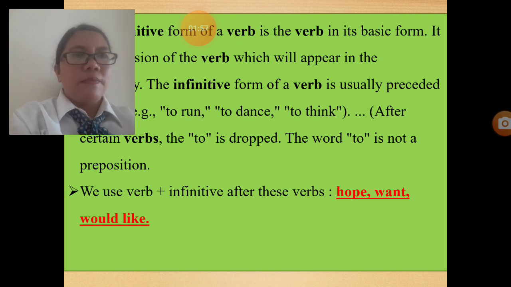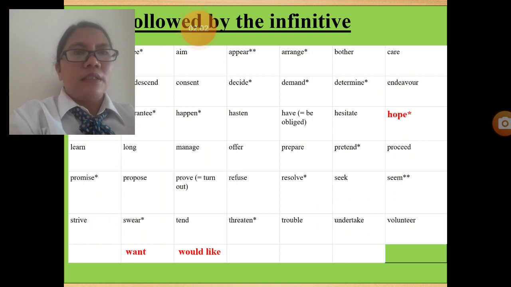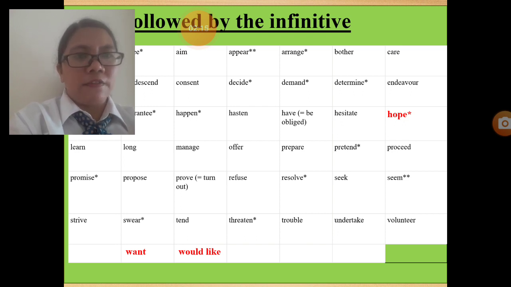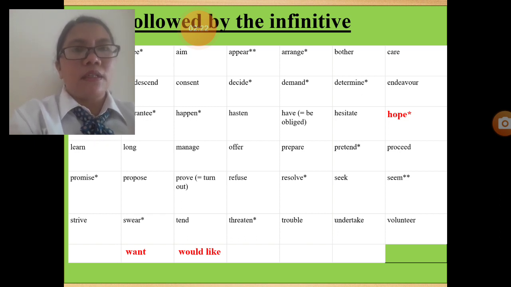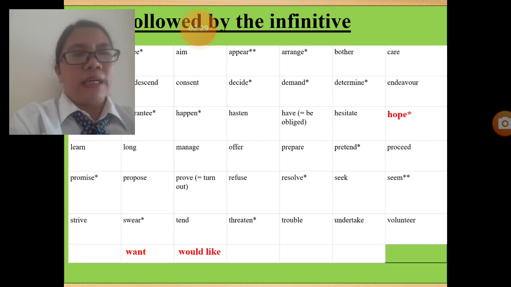For example, let's see our list. Okay, Miss Martha has given the list of verbs that are followed by infinitive. But in this lesson, in this session, we just study only three verbs that are followed by infinitive.